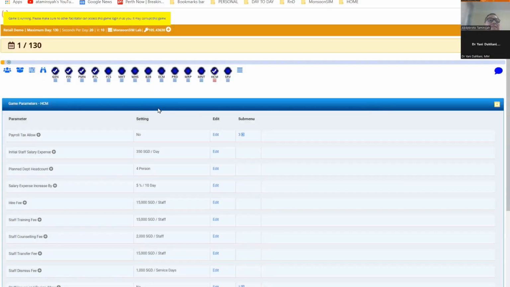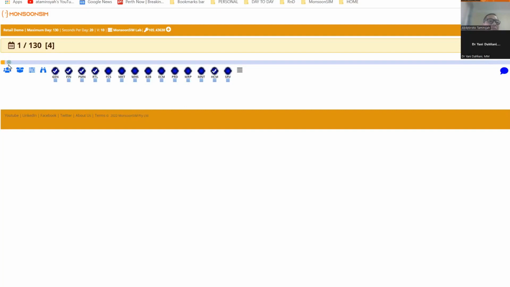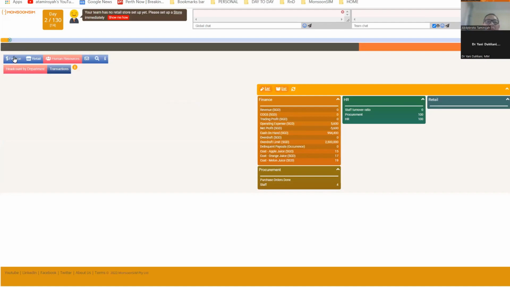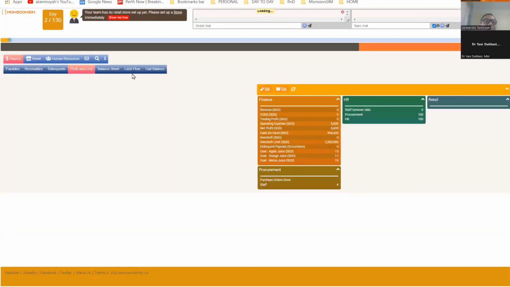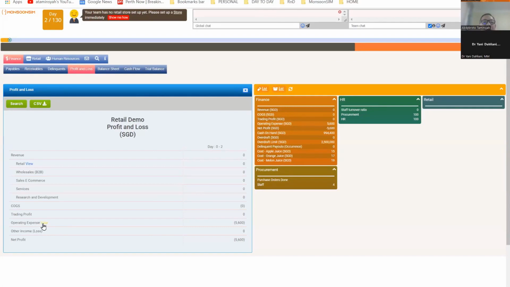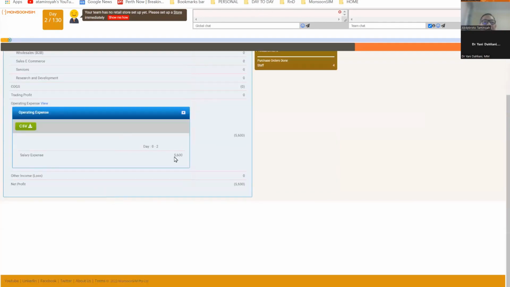So the game will start day 1. There's a stop sign here. That means it's going to stop on day 2. All right. So 2 days gone. Let's have a look at their statement. How much cash do they have now? 994. It started with 1 million and now it's 994. P&L. I have OPEX, operating expense of 5,600. And what are they? They are salary expense, 5,600 for the 2 days, because every day is 2,800.